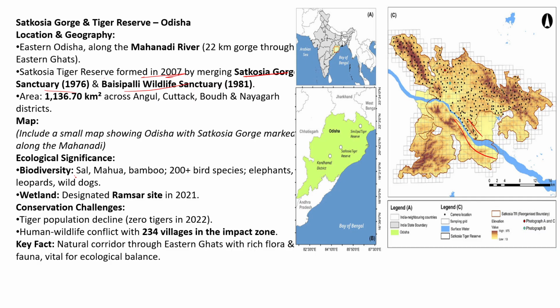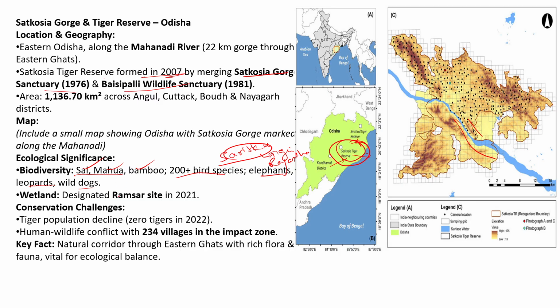The major biodiversity of this Satkosia Tiger Reserve includes sal, mahua and bamboo, and more than 200 bird species can be found here. Elephants, leopards and wild dogs are critical species for this Satkosia Tiger Reserve. Don't confuse it with the Sariska Tiger Reserve. Sariska Tiger Reserve is in Rajasthan. Here it is the Satkosia Tiger Reserve, in Odisha.